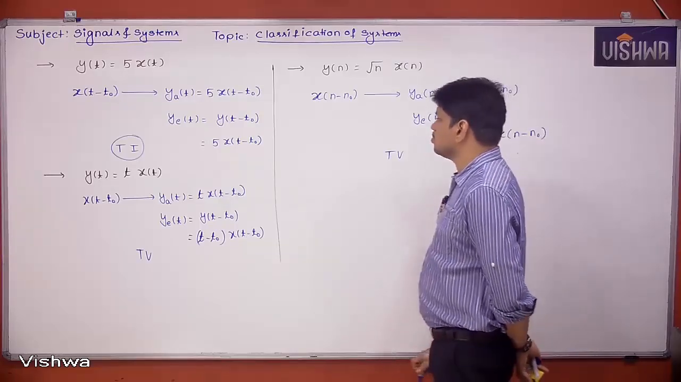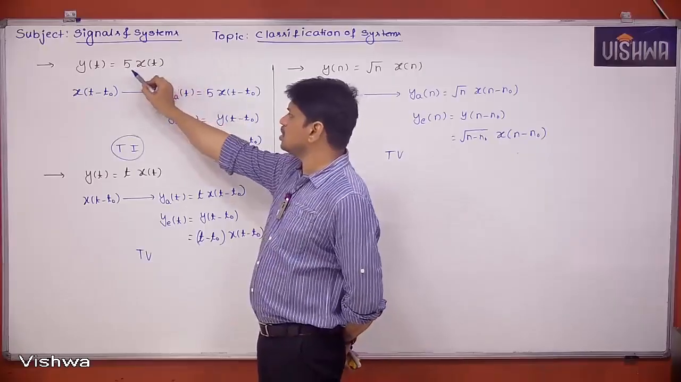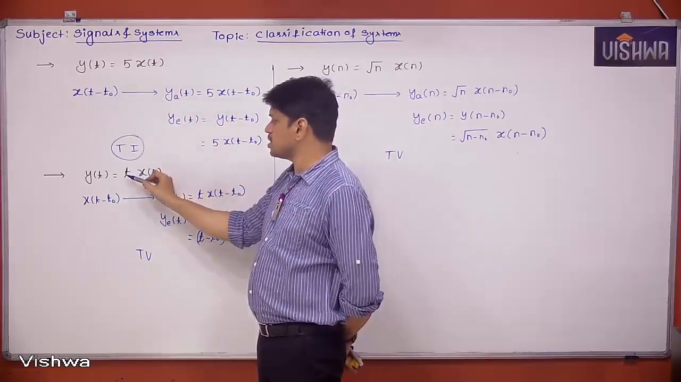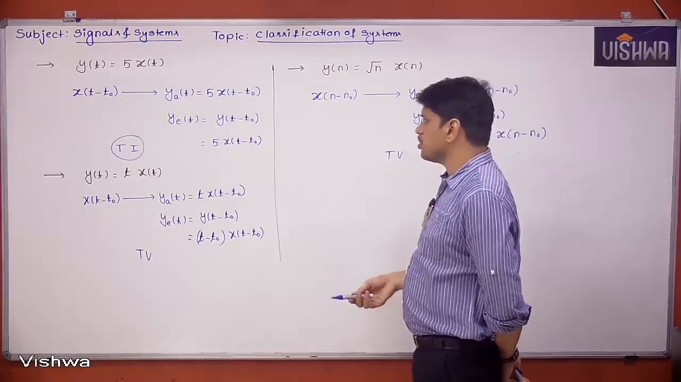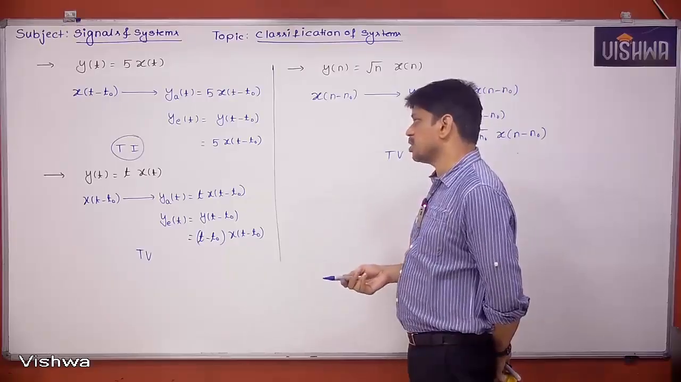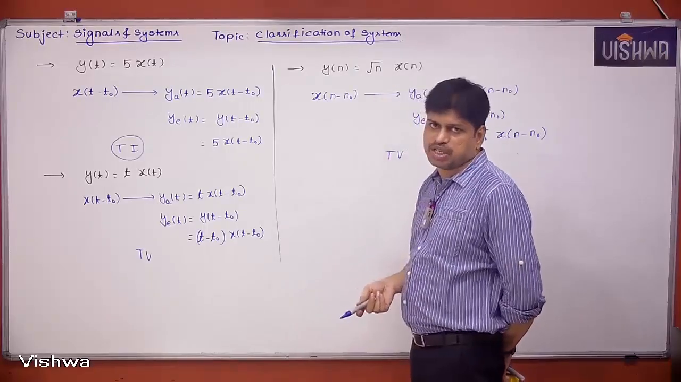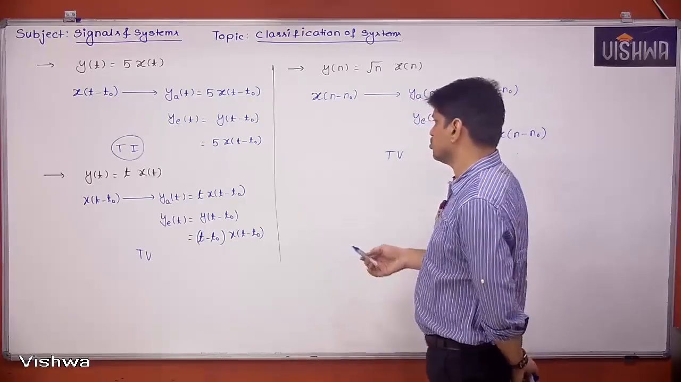Now see here, from these three examples, the coefficient of x of t is 5, which is a constant. The coefficient of x of t is t. The coefficient of x of n is root n. So if the coefficient of x of t is constant, then we get a time invariant system. If the coefficient of x is a function of time, then we are going to get a time variant system. I hope you understood.